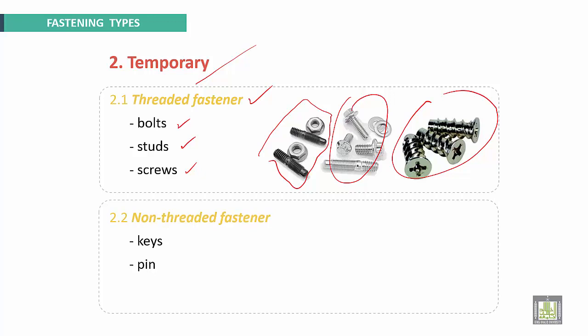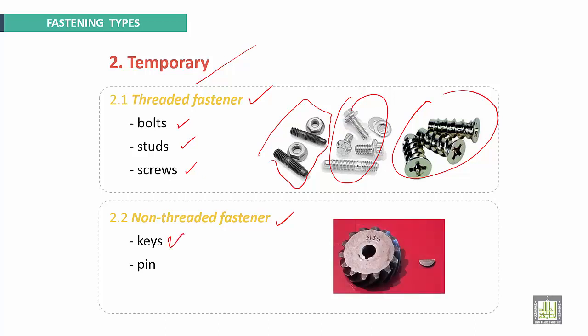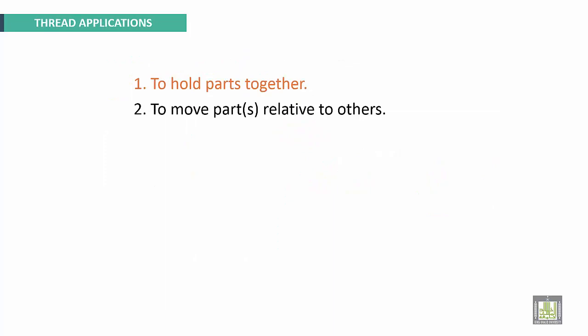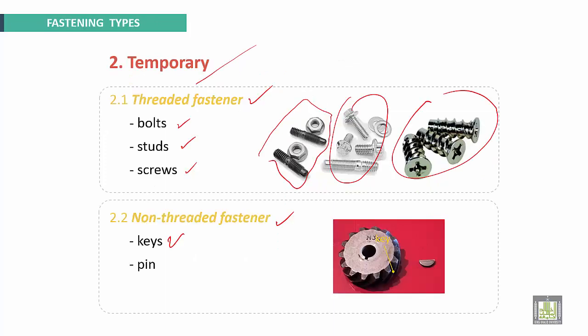Second type is called non-threaded fasteners: keys and pins. This is one example of keys.